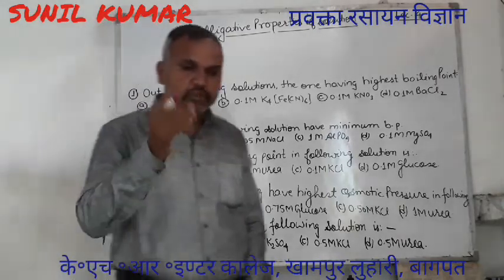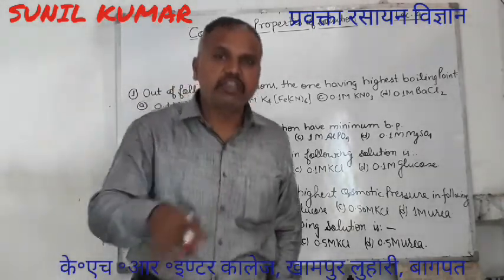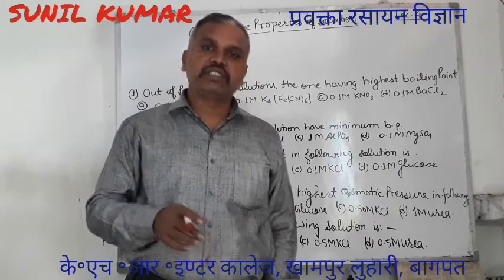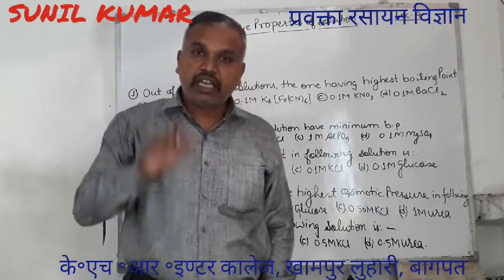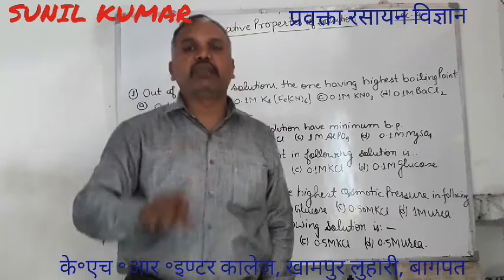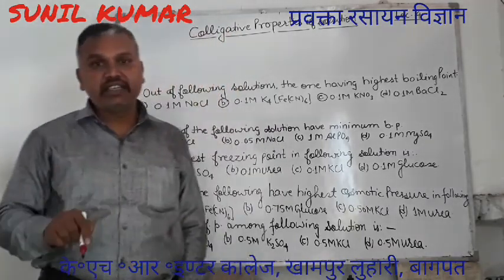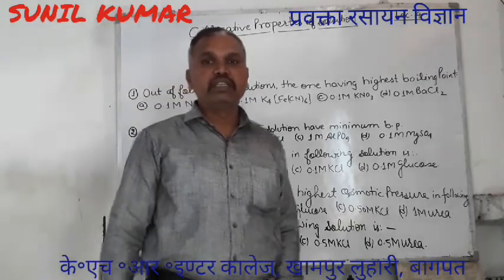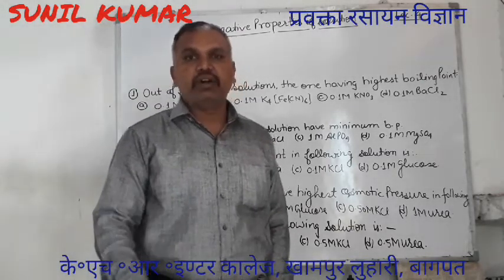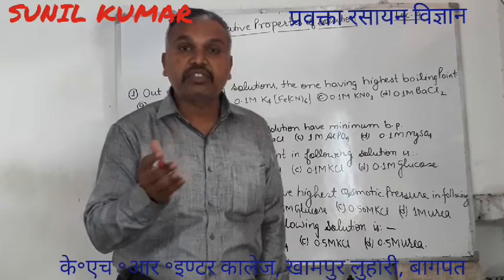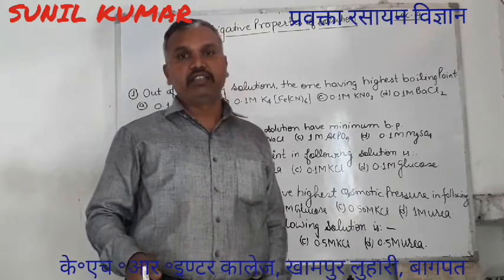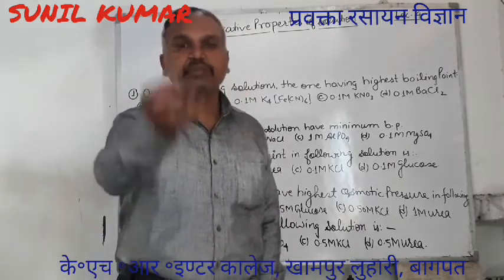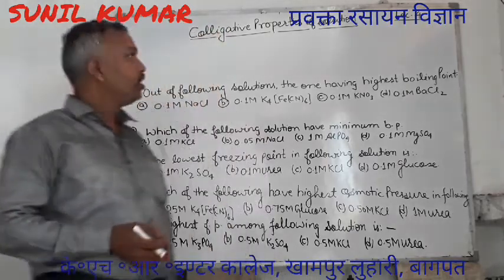Suppose it started boiling, you again add 1 teaspoon of sugar or salt in it. What will happen then? Again the boiling will stop for some time. That indicates the increase in boiling point of the solution depends upon the amount of solute which we have added, the number of particles of solute which is being added.